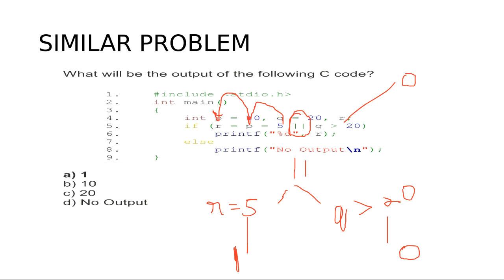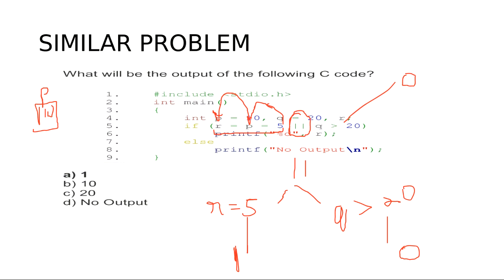Okay, I will repeat that. Q is not greater than 20, so it will be 0. And what is happening here? We are transferring the values. 5 will be transferred to P. Earlier P had the value 10. There is a memory P which has the value 10. But now we are transferring the value 5 to P, as shown here.